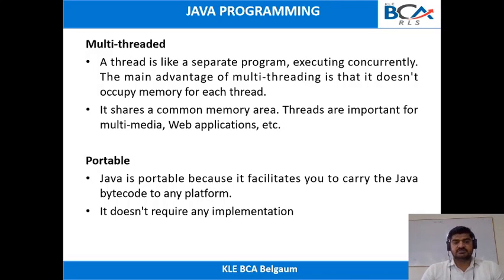And next, Java is a portable programming language. Java is portable because once you run the Java program, you will get a bytecode, or you can say a dot class file. That bytecode can be executed on any other system. You can take that bytecode and execute it on another system. That's the reason you can say that Java is a portable language.